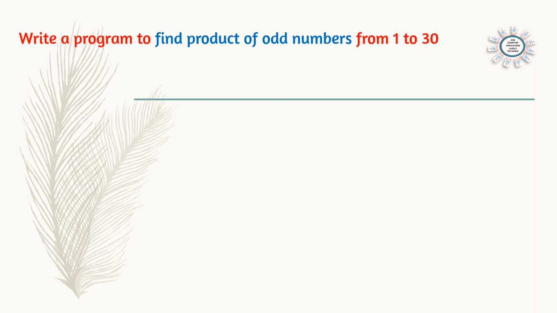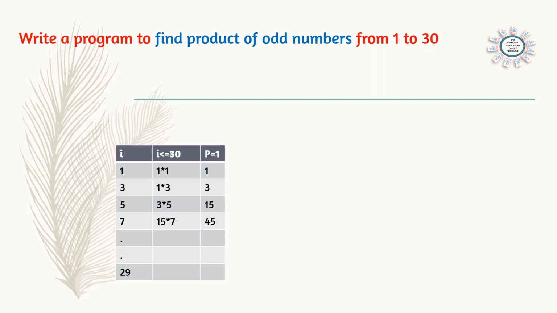The next question: write a program to find the product of odd numbers from 1 to 30. So in this case, see, we are not printing the odd numbers. We are not printing 1, 3, 5, 7. What we are going to do is find the product of all the numbers. That means 1 into the next odd number 3, 1 into 3 into 5 into 7 into 9 up to 29. So we have to find the product.